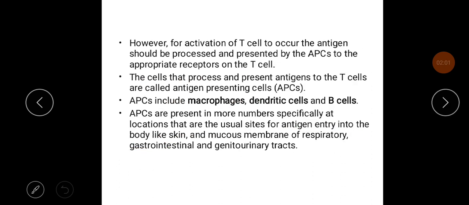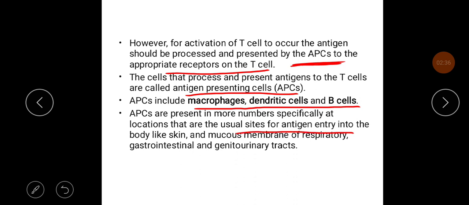However, for activation of a T cell to occur, the antigen should be processed and presented by the antigen presenting cell to the appropriate receptors on the T cell. The cells that process and present antigens to the T cells are called antigen presenting cells. The APCs include macrophages, dendritic cells, and B cells. APCs are present in greater numbers at locations that are usual sites for antigen entry to the body, like skin and the mucous membrane of the respiratory, gastrointestinal, and genitourinary tracts.